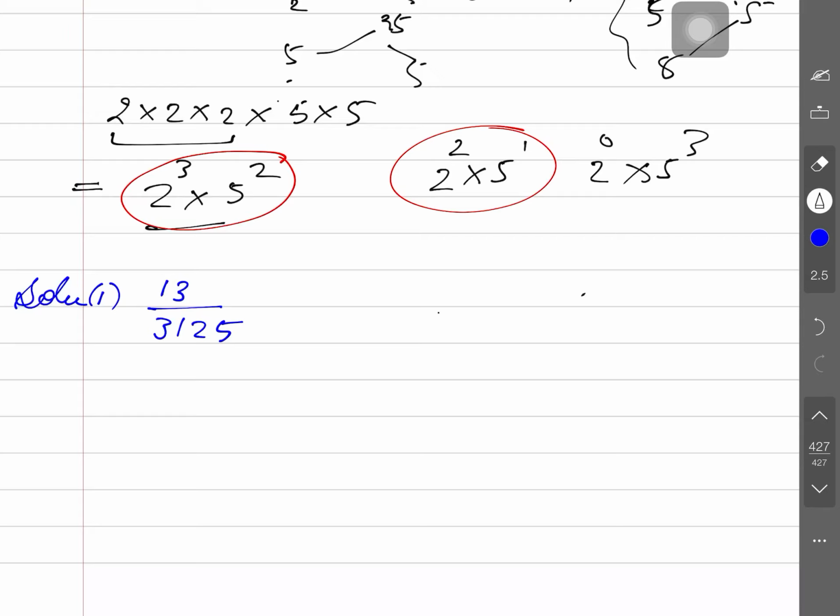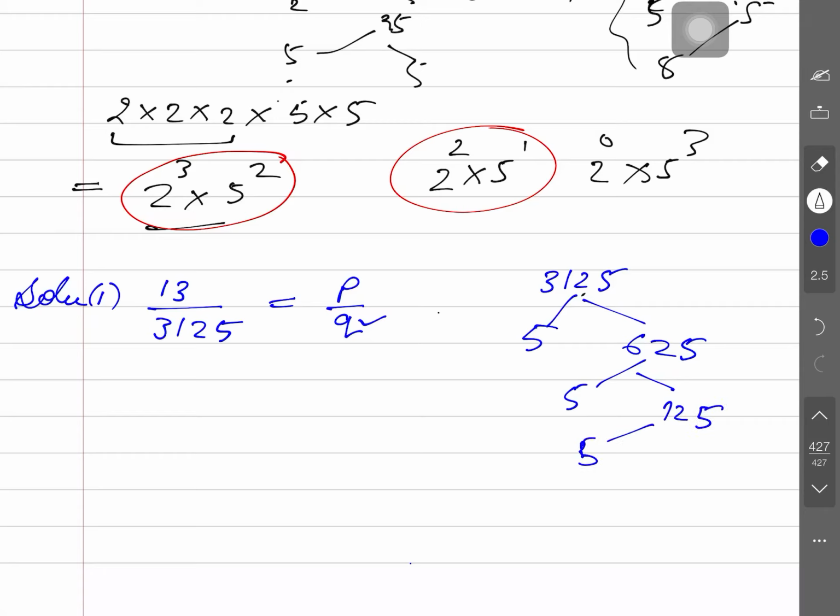So we just have to find it for p by q. Before going to the long division method, we will check the factors of q. 3125 is divisible by 5. I am making a factor tree: 5 times 625 is 3125, 5 times 125 is 625, 5 times 25 is 125, 5 times 5 is 25, and 5 times 1.